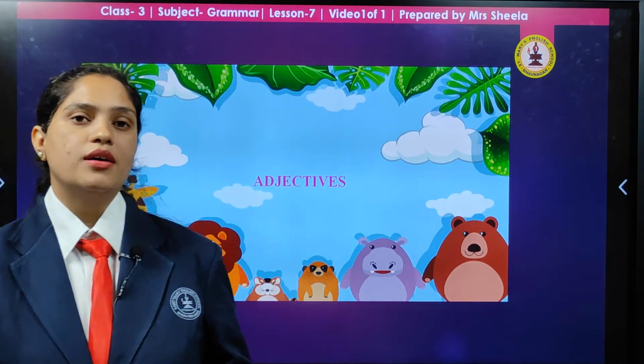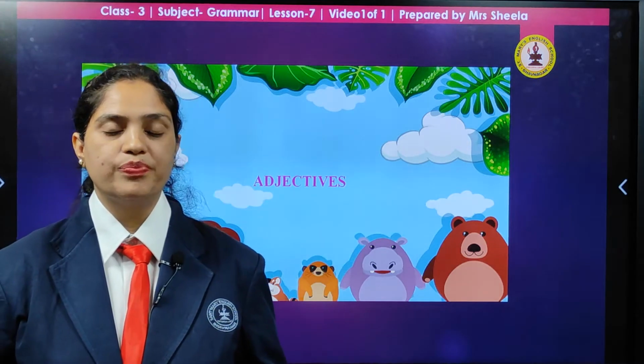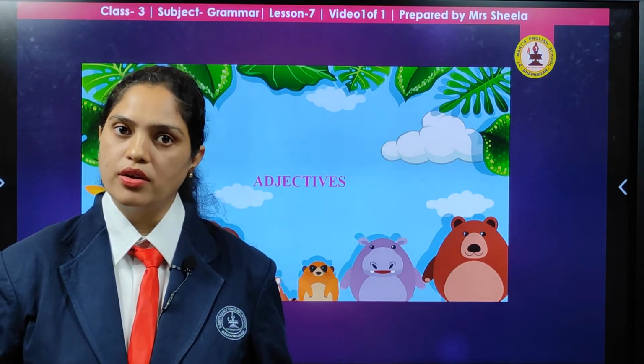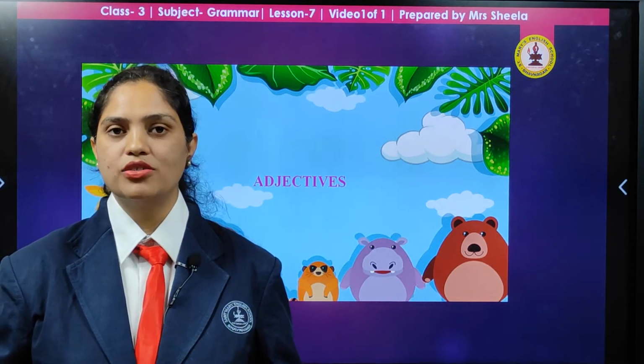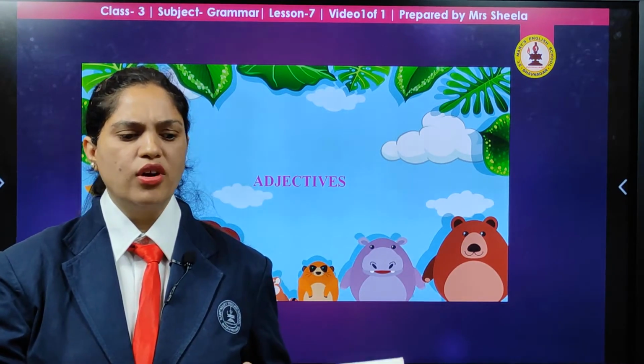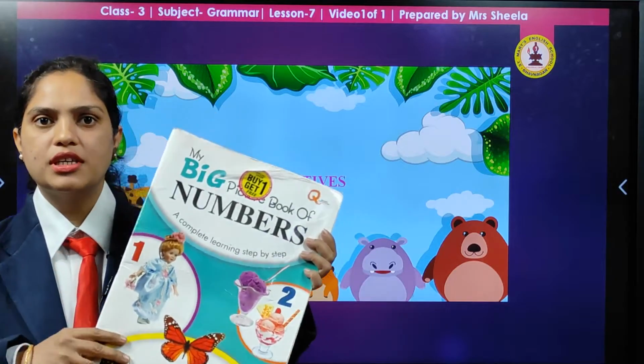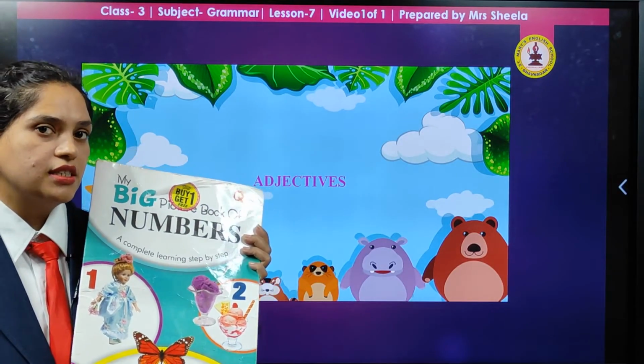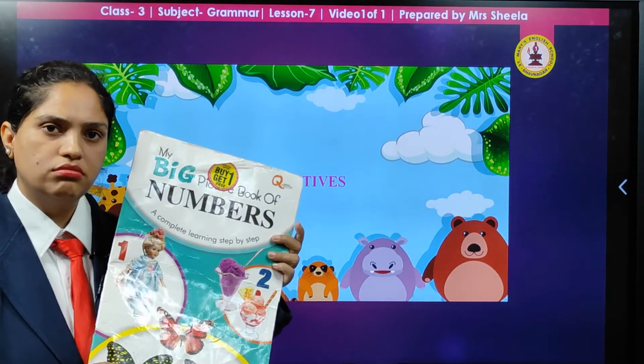So, in our earlier class, we had studied about pronouns. I hope it was clear to you and you have revised them. Yes? Today I have got something with me. Do you see here? What is this? A book. Yes, it's a book. But what kind of book is it? It's a big book, right?